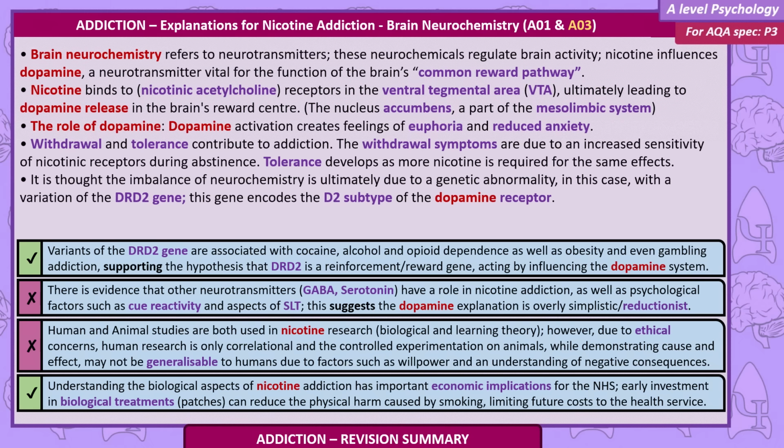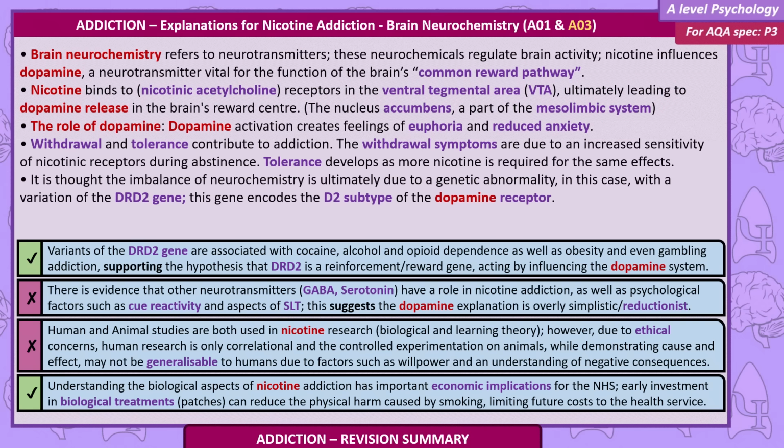These neurochemicals regulate brain activity. Nicotine influences dopamine, a neurotransmitter vital for the function of the brain's common reward pathway. Nicotine binds to nicotinic acetylcholine receptors in the ventral tegmental area, VTA, ultimately leading to dopamine release in the brain's reward center, the nucleus accumbens, a part of the mesolimbic system.